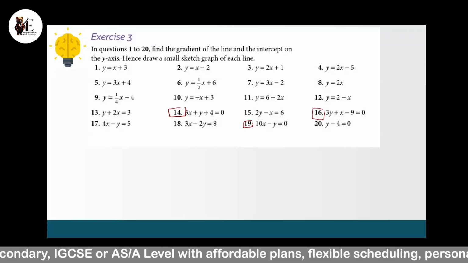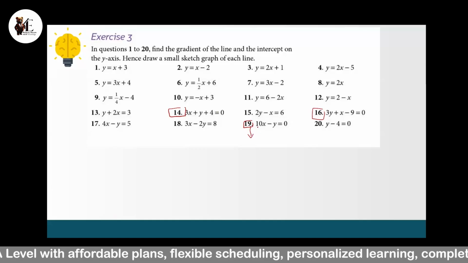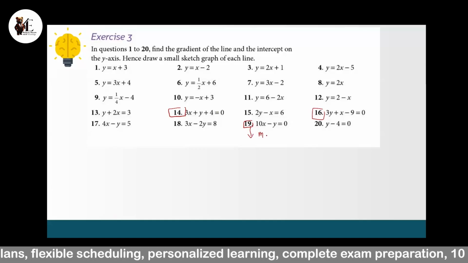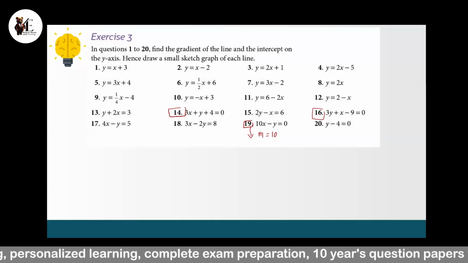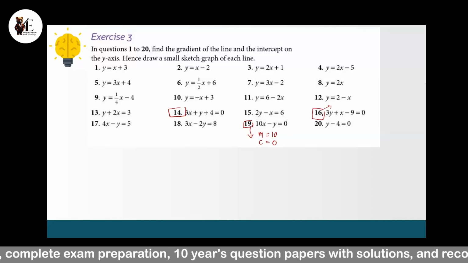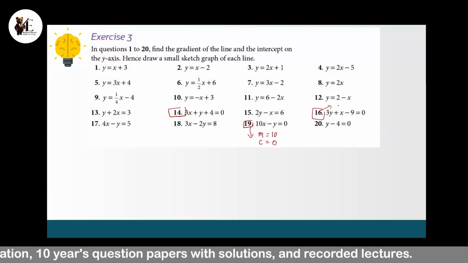So for question number 19, what is the value of gradient? Okay, and the y-intercept is 0. Okay. For question number 16, positive. Then my gradient is minus x over 3.